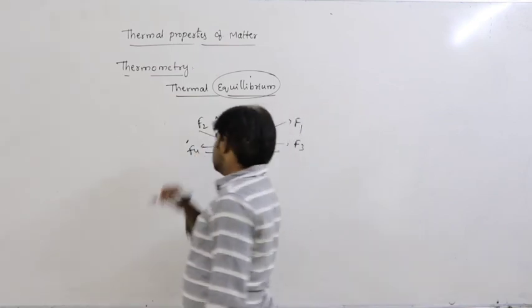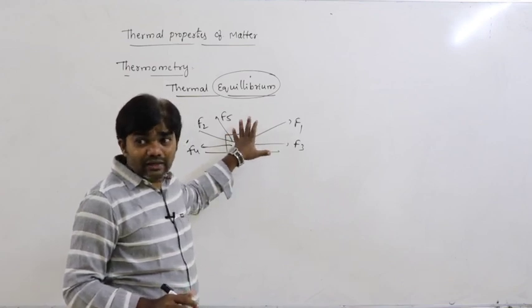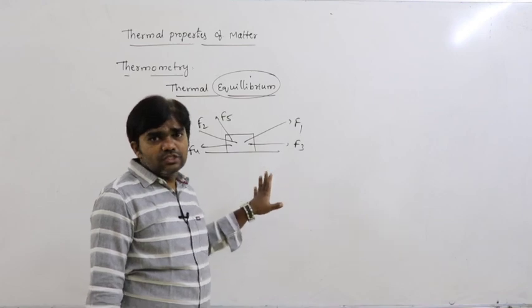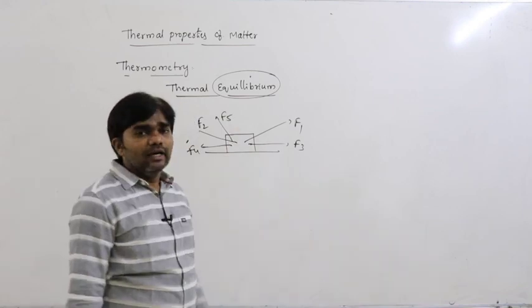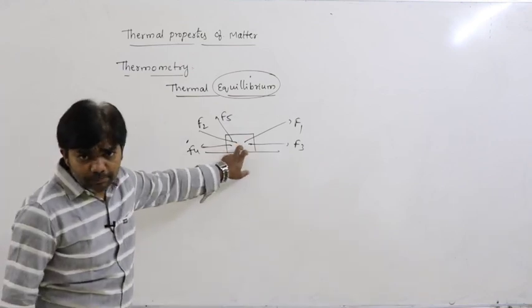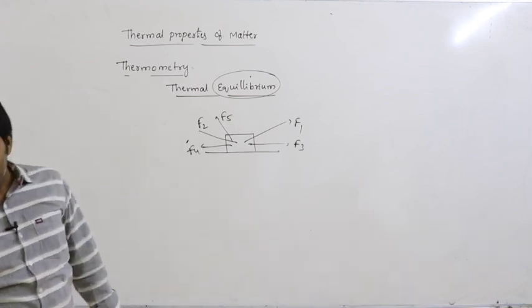So now, whatever the number of forces, the position of the body does not change. That is called the equilibrium condition. This is mechanical equilibrium. Then what is meant by thermal equilibrium?